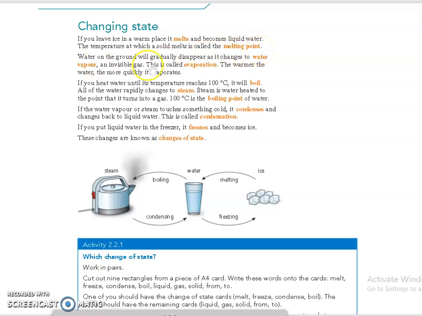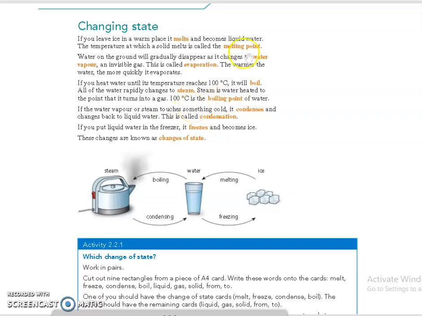Okay, and we know that water gradually disappears as it changes to water vapor, and this process is called what? Evaporation. So here it is changing from water to water vapor, that is liquid to gas. Okay, so the warmer the water, the more quickly it evaporates. So here if we heat water until its temperature reaches 100 degrees Celsius, it will boil and all the water will readily change to steam. Steam is water heated to the boiling point that has turned to gas, and this point, 100 degrees Celsius, is known as boiling point.